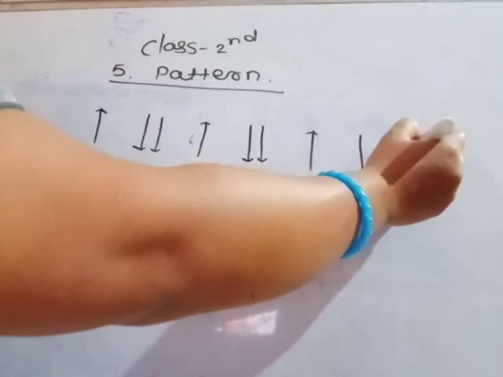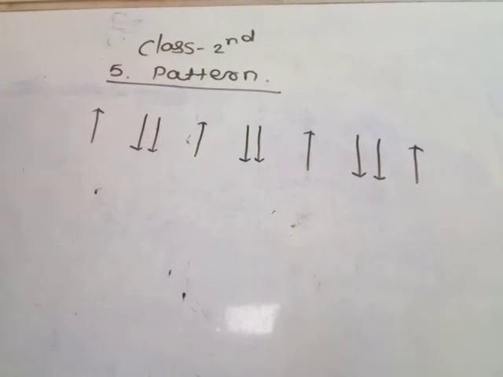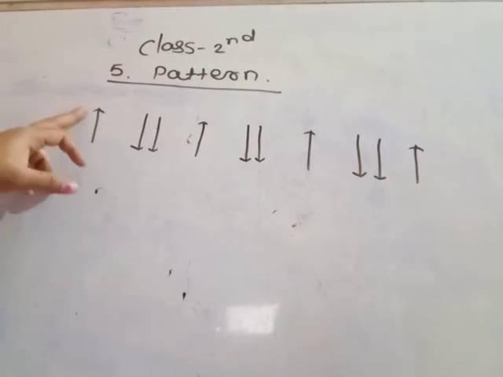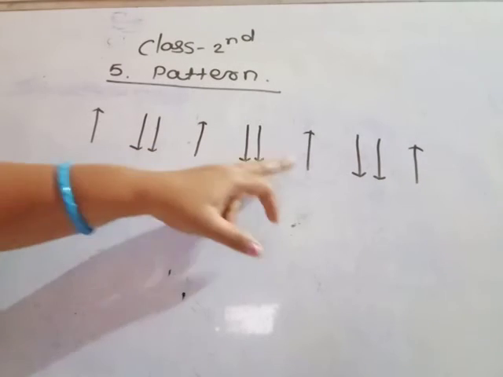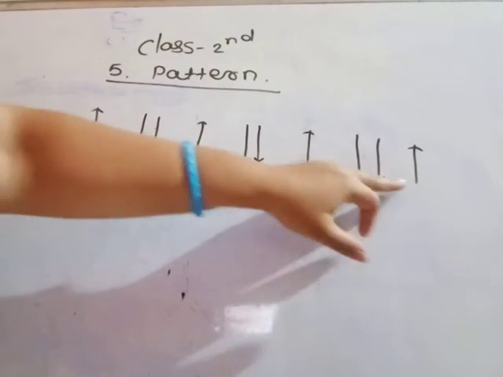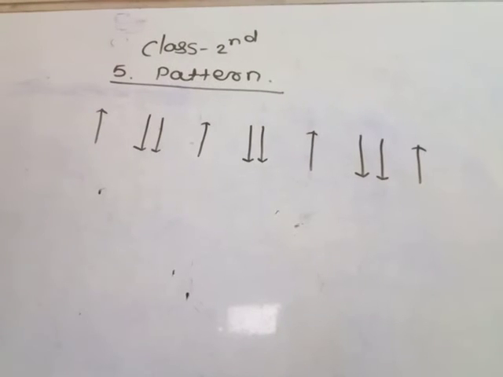Again 1 arrow below. See here. 1 arrow up here, 2 arrows down. 1 arrow up, 2 arrows down. 1 arrow up, 2 arrows down. 1 arrow up. Second one, you see the same pattern.